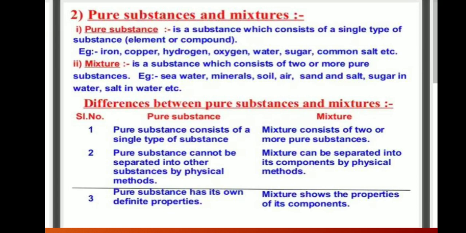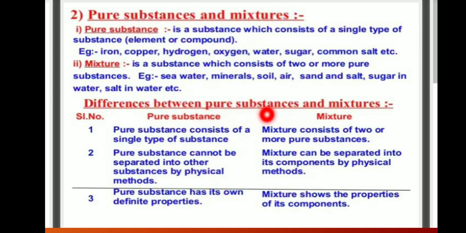What is a pure substance and what is a mixture? Define pure substance: it is a substance which consists of a single type of substance, element or compound. For example, iron, copper, hydrogen, oxygen. What is a mixture? It is a substance which consists of two or more pure substances. For example, sea water, minerals, soil, air, glucose water, etc.